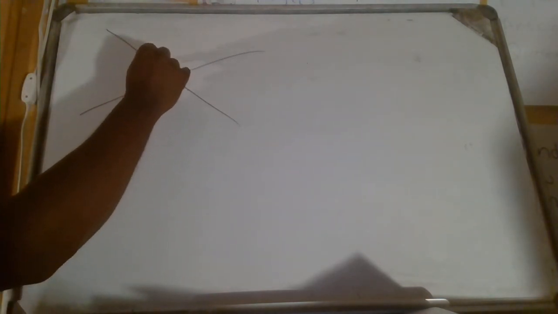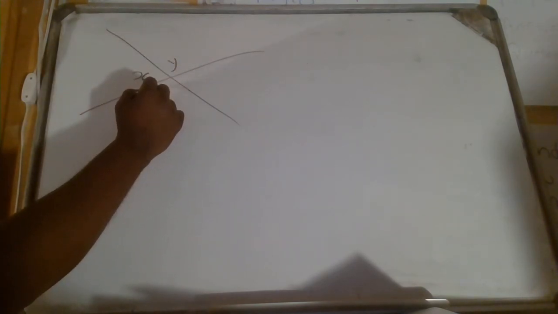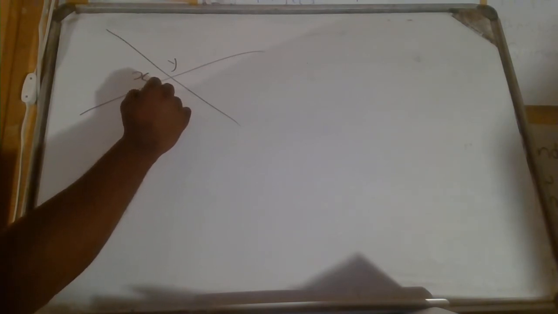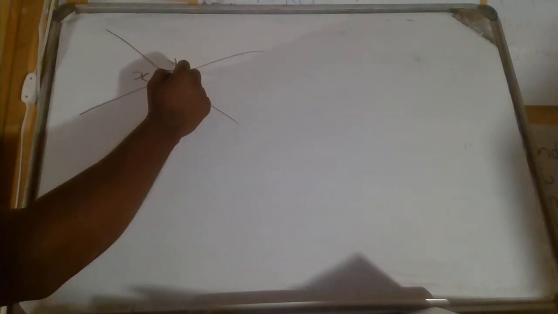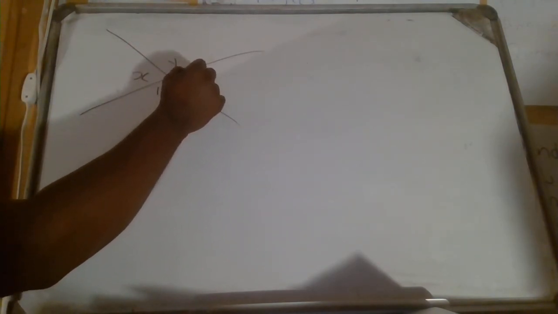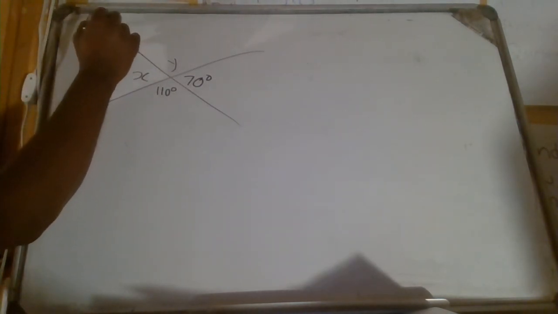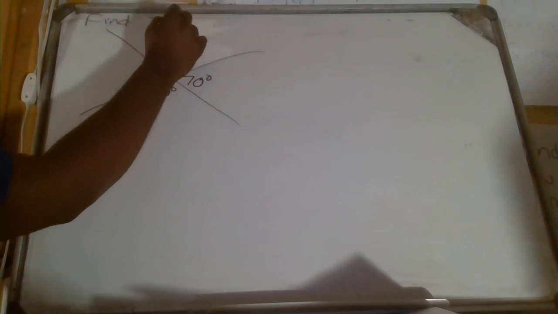Now let's say I've got something like this, and I've got x here, and y here, and then I've got, say, 110 degrees here, and let's say I have 70 degrees here. And then the question is saying find x and y.